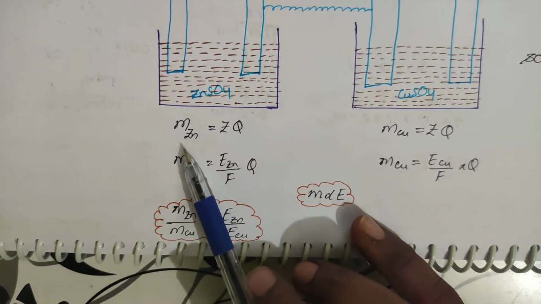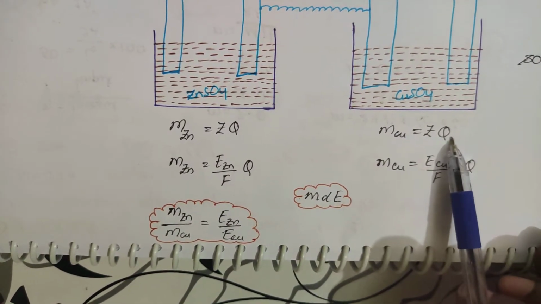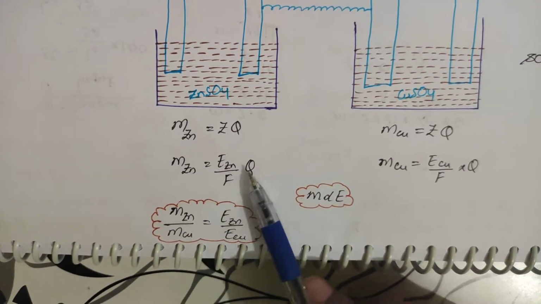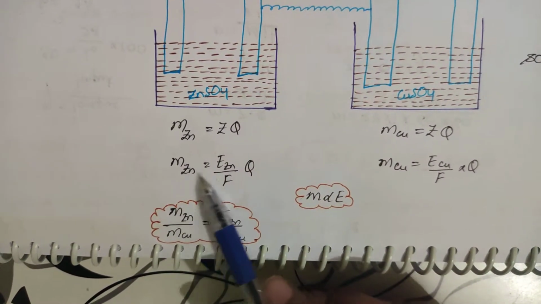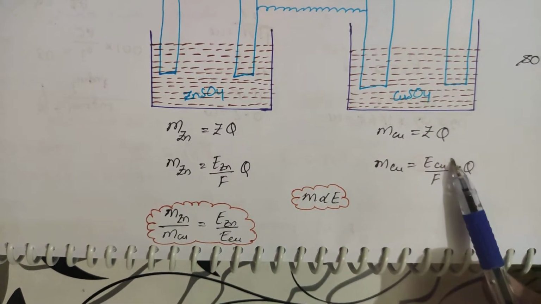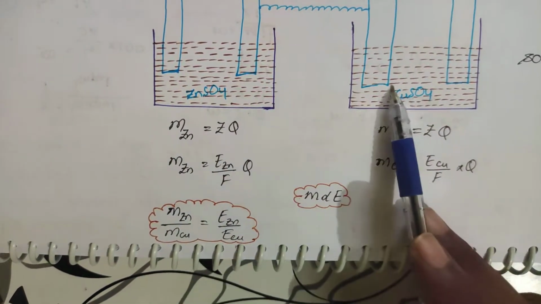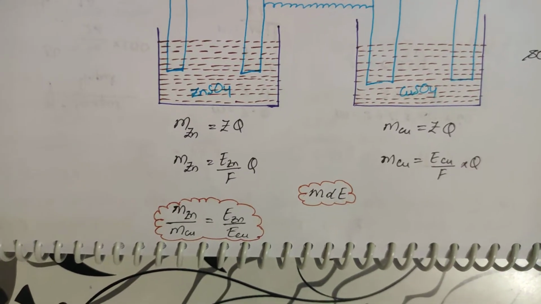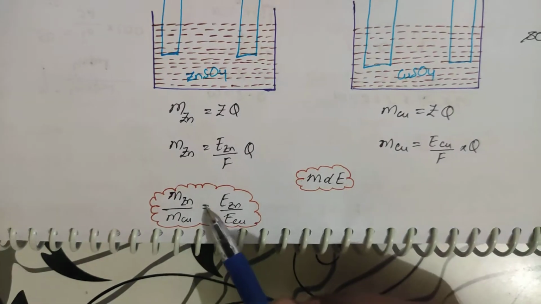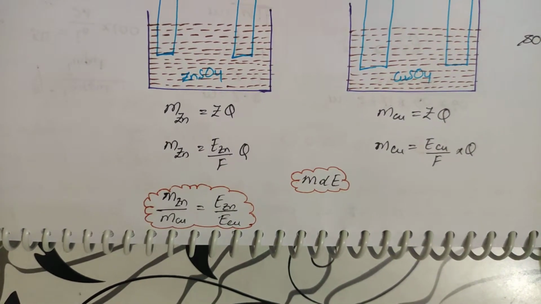So the amount of zinc deposited will be equal to Z into Q, and the amount of copper deposited will be equal to Z into Q. Clear? As you are passing the same current, Q will be the same. Here M is equal to Z, which is the equivalent weight of zinc by Faraday, and here the equivalent weight of copper by Faraday. If you get 2 Faraday here, you will get 2 Faraday here also, because the same charge is passed. So M is directly proportional to E, and M zinc by M copper will be equal to equivalent weight of zinc by equivalent weight of copper.